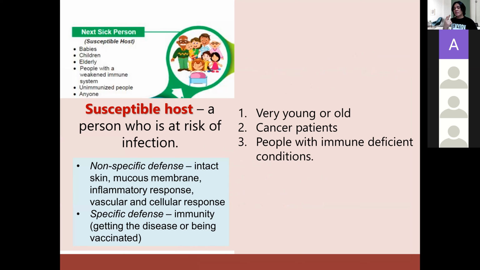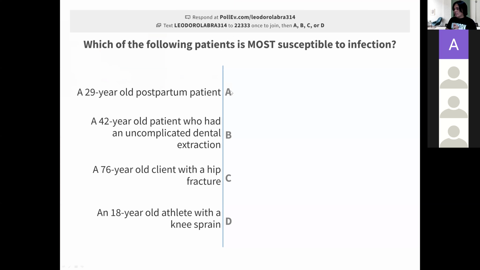And then after exiting from the patient, this microorganism has to be transmitted to other patients by the mode of transmission. Okay? When this microorganism is transmitted to another patient, it has to enter the portal. We call it portal of entry. And the last but not the least, the microorganism should look for a susceptible host in order to develop or cause infection. Okay, now, talking about susceptible hosts.